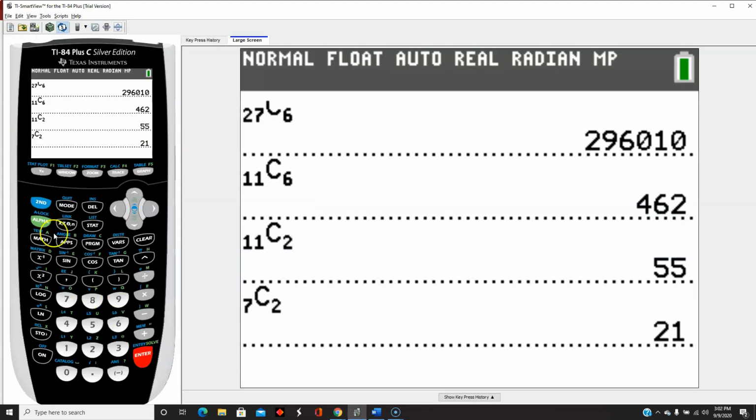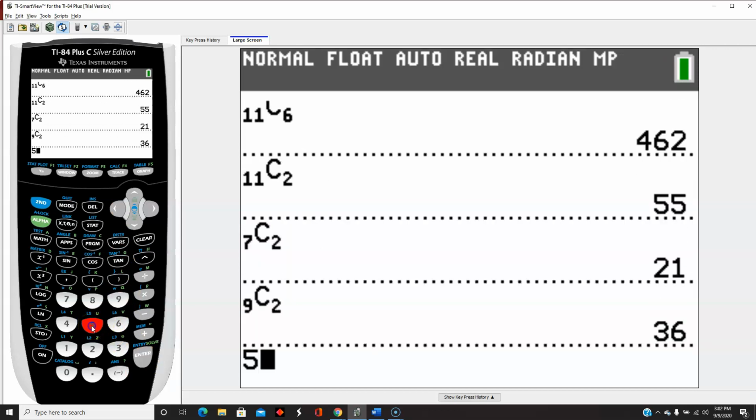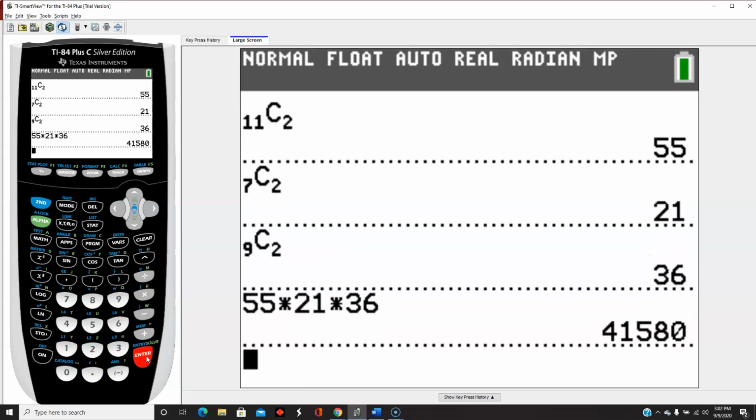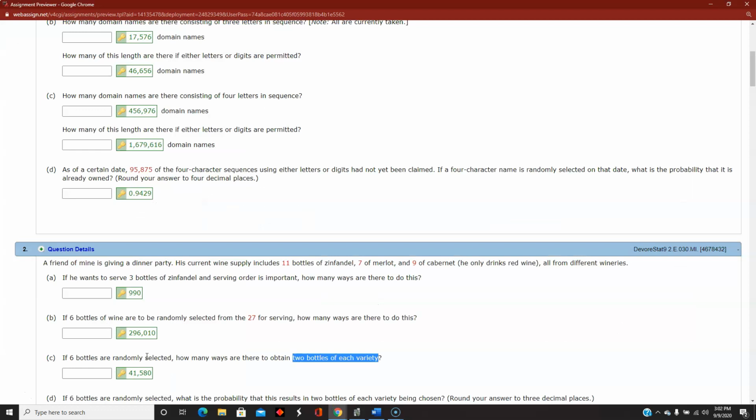And then of the 9 bottles of Cabernet, I want to choose 2. So I'm choosing 2 of each type, not just 6 completely at random, but 2 of each type. So there's 55 ways to choose 2 of the Zinfandels, 21 ways to choose 2 of the Merlots, and 36 ways to choose 2 of the Cabernets. So there's 41,000 ways to pick 2 of each wine. And then they want us to turn this into a probability.